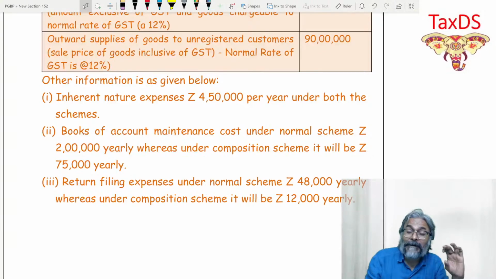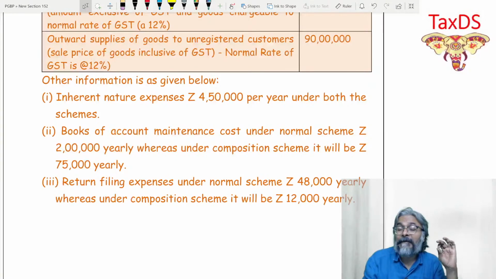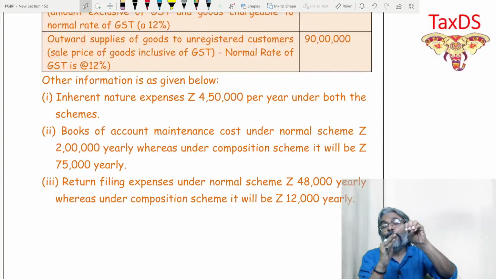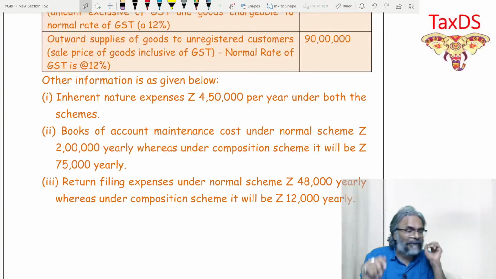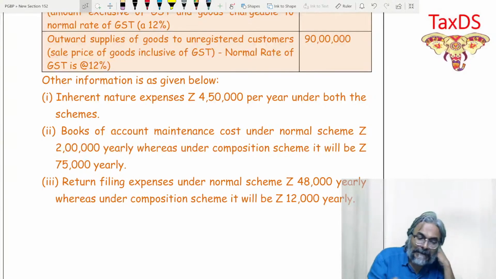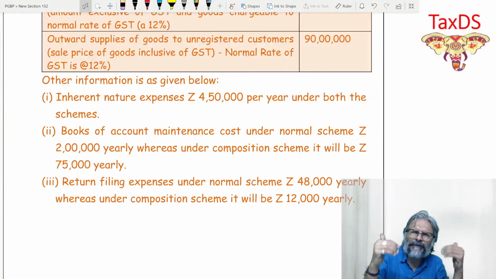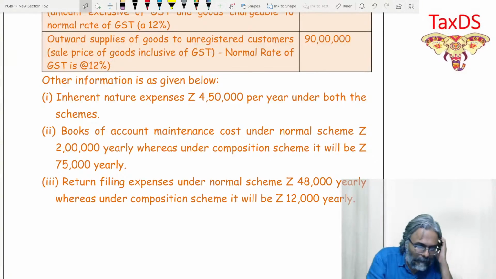So it is not only that in the normal scheme you will reduce the ITC and see your cash outflow. You also have to see the compliance cost that will be involved. This is what this question is. Other information is given below. Inherent nature of expenses is 4,50,000 per year under both the schemes. So far as this is concerned, this is constant, so it will not change my decision in any case because it's constant for both.